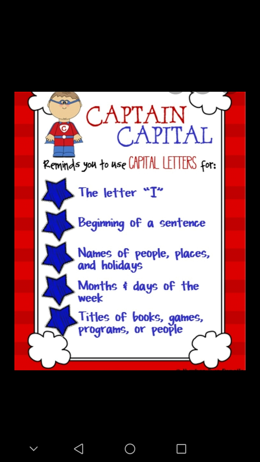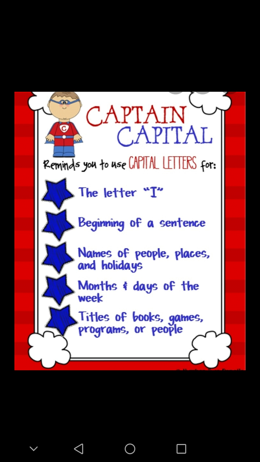Here we have Captain Capital. When do we use capital letters? The first one, the letter I. When we find the letter I in the middle of the sentence, we have to write that I as a capital letter. Number 2, at the beginning of a sentence, of course, we have to start it with a capital letter. Number 3, when it is the name of people, places, and holidays.